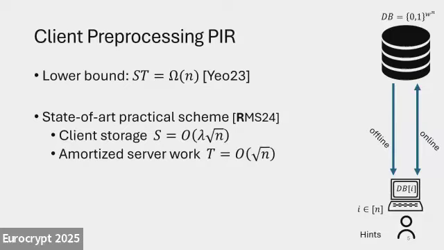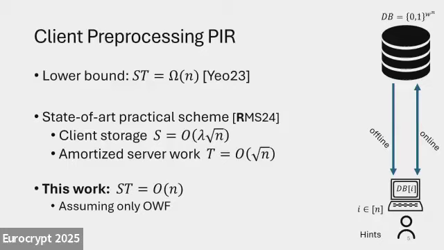And there's also a lower bound proven by Kevin Yeo, sitting here in the audience, that shows the product of S and T, client storage times server work, has to be at least omega n, has to be at least linear. So if you compare these two sets of results, you see that there is this one remaining lambda factor in the gap. And this is what this talk will get rid of.